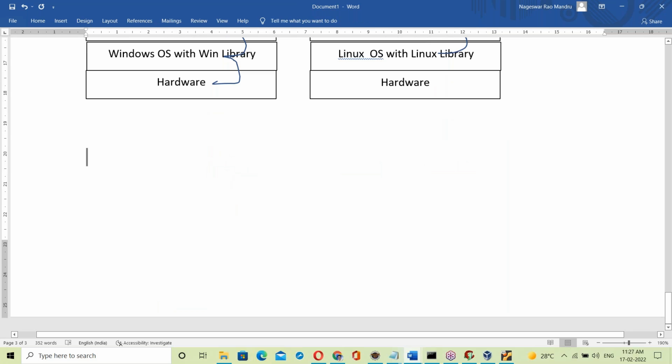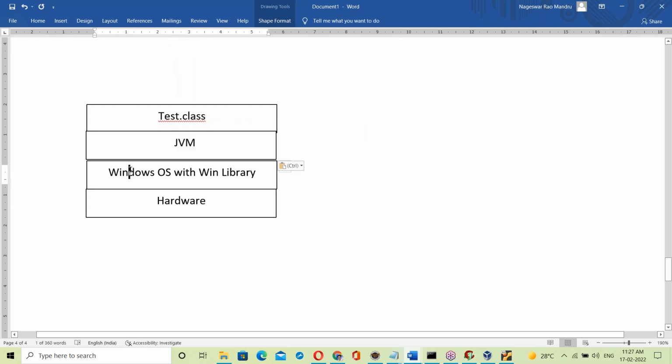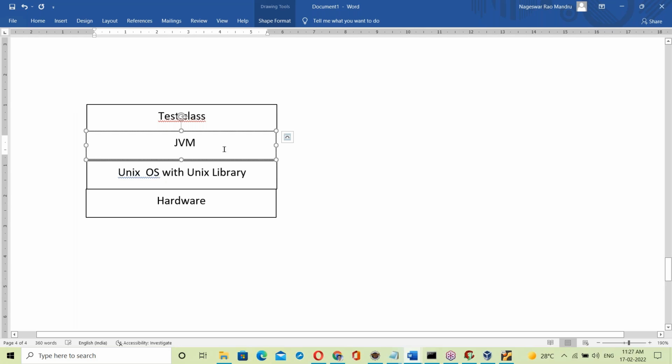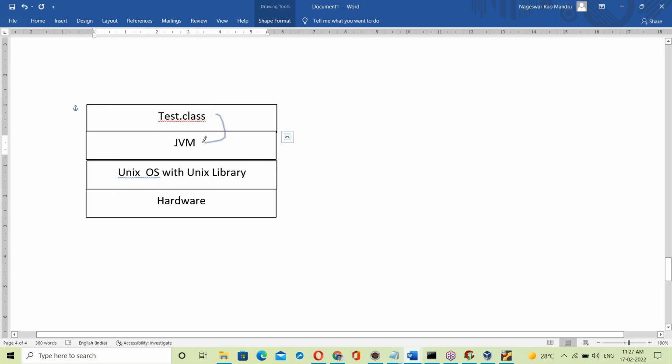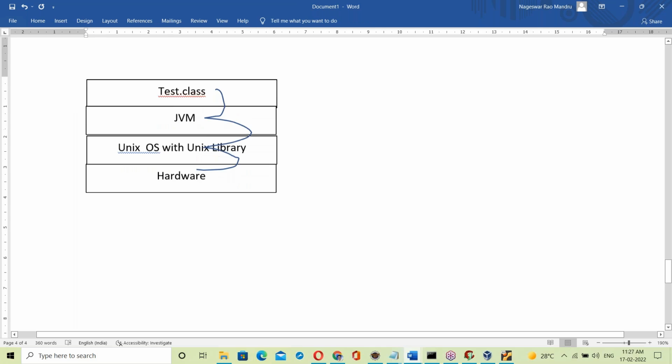Let us take another platform here, the Unix platform. Again JVM, here also JVM, on the Unix platform with the Unix library. That Unix JVM takes the .class file and links with the Unix library. Once linked, it communicates with the hardware. That's it.